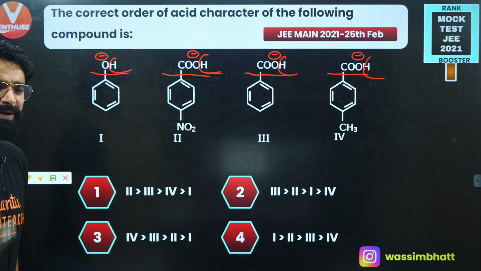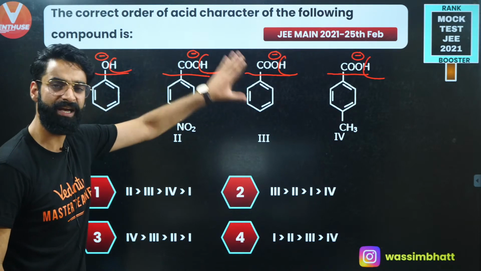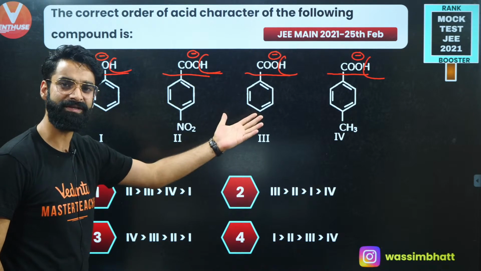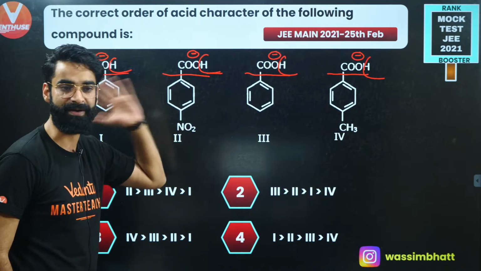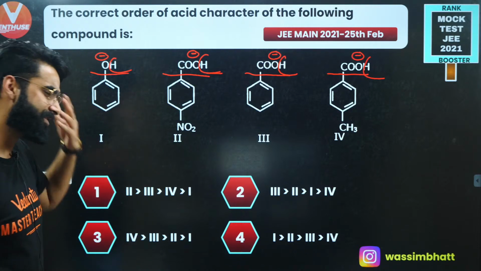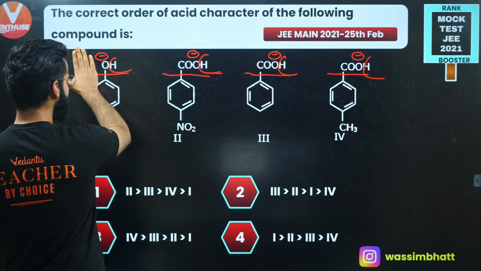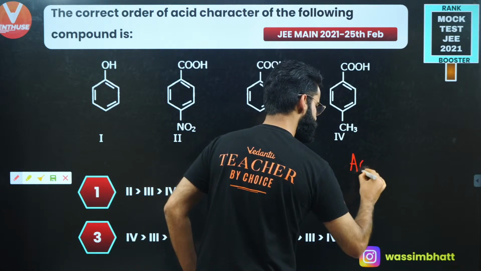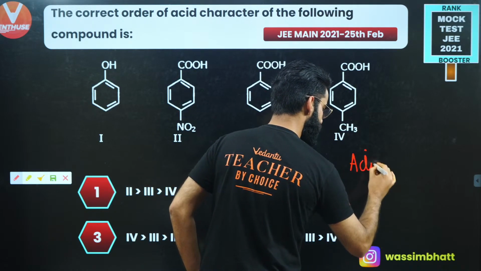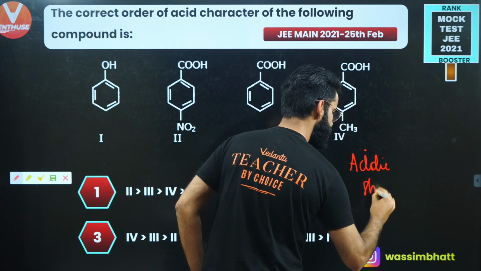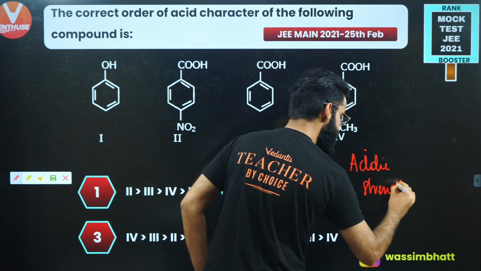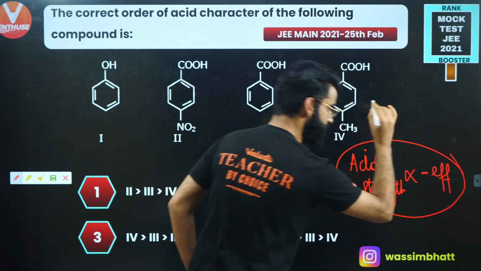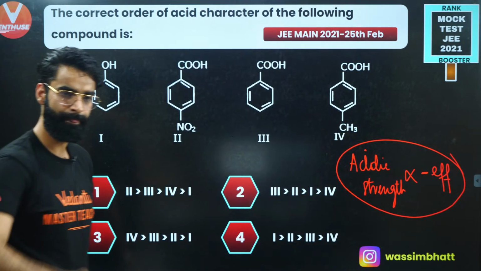Now simply compare the stability of these negative charges. Wherever negative charge is going to be the most stable, there the hydrogen which has left as H positive is going to be maximum acidic, right? Or simply without doing all this, you can remember one thing. Your acidic strength is directly proportional to minus effects.